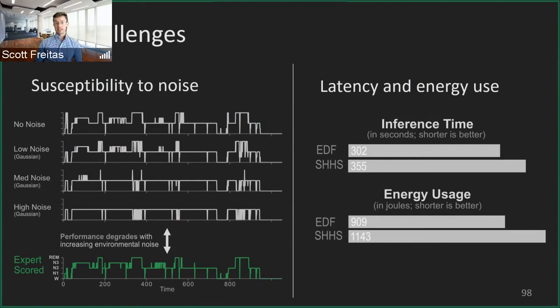And also a second key thing to consider is the latency and energy usage of these different models. So current state-of-the-art models might take up to 5 minutes to classify, and quite a few joules to do this classification process also. And our goal here was we want to minimize both the time and energy usage. These are very power-constrained devices potentially that will be doing this monitoring on.